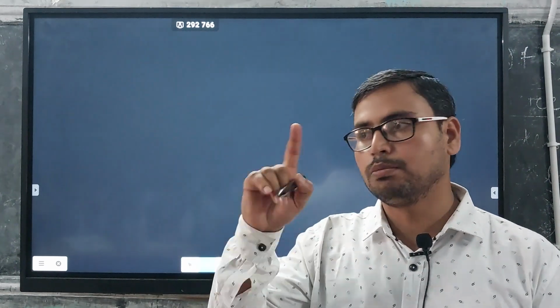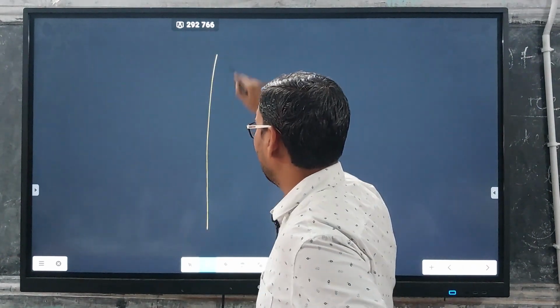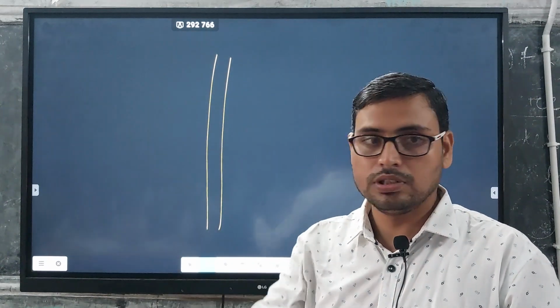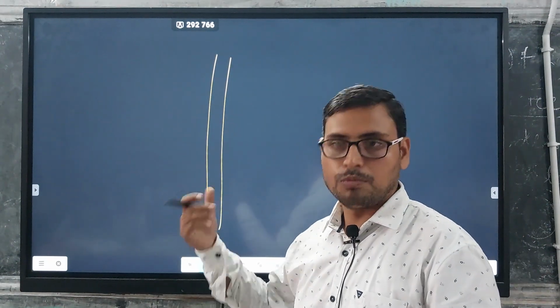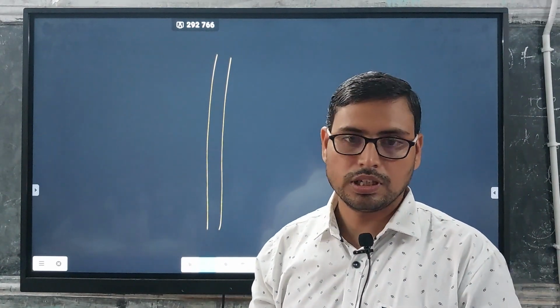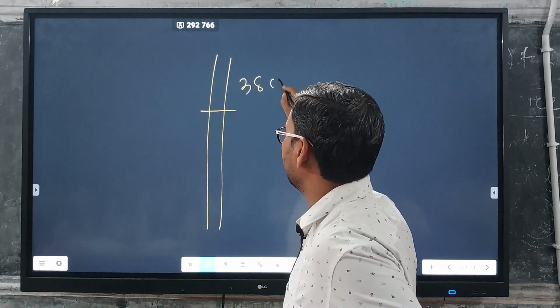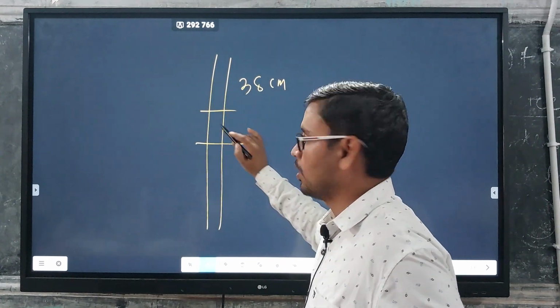Suppose we have driven a borehole of 2 meters. After this borehole, we will get the core. And suppose the thickness of the individual core is 38 centimeters.